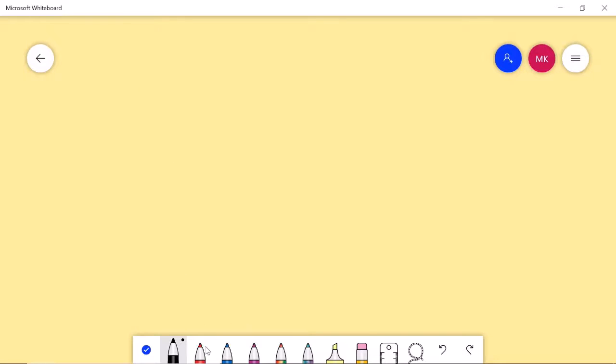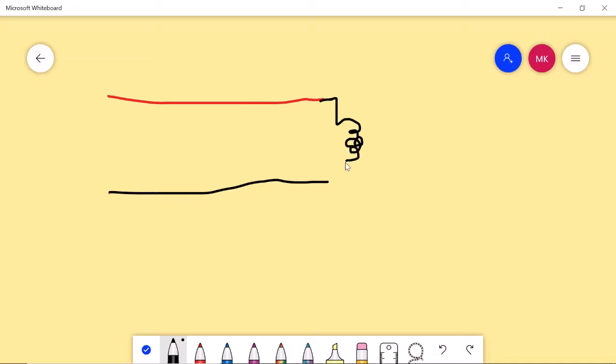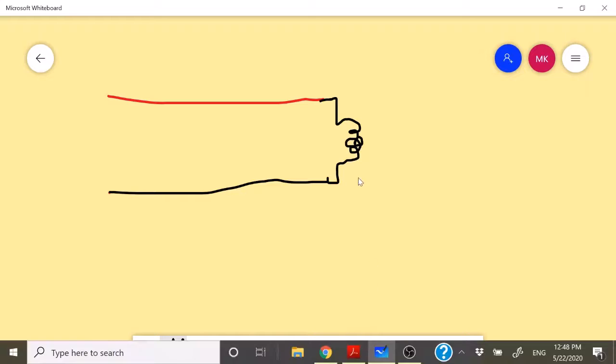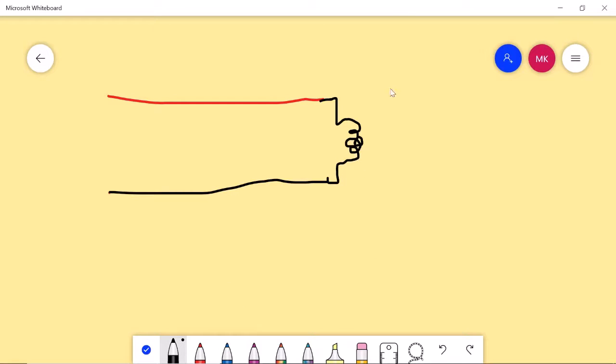Let's say you have a pair of wire, and you connect some lamp here, and you have some source here. You apply some potential here.